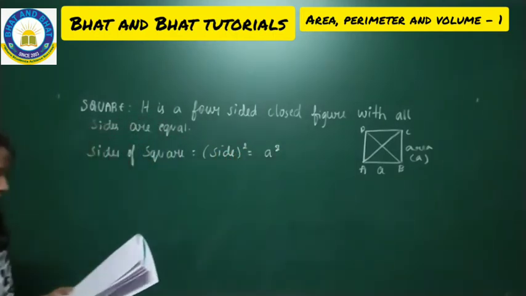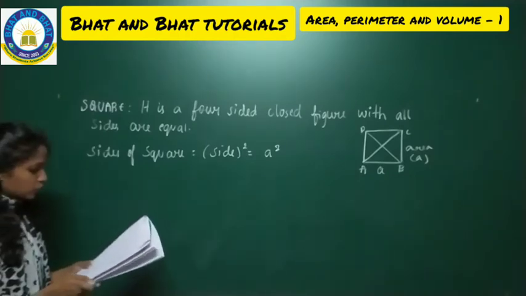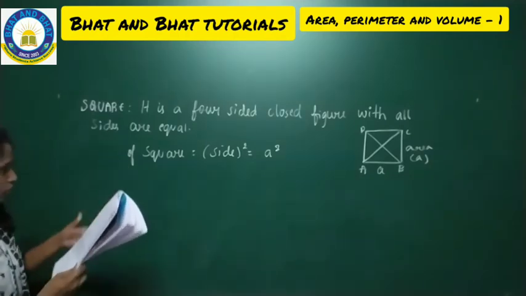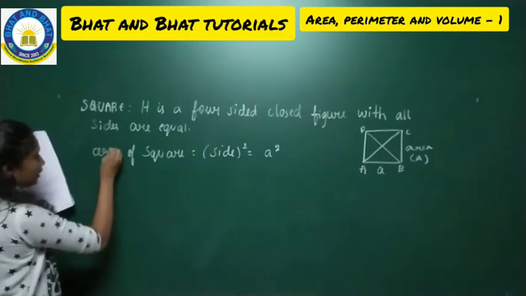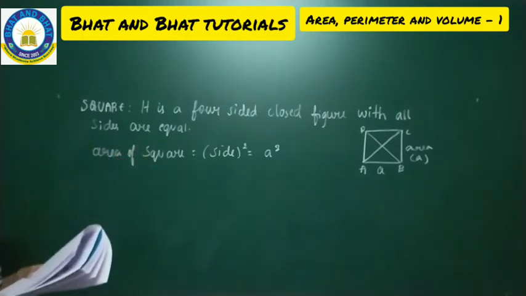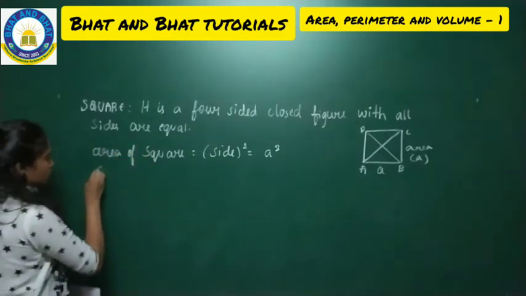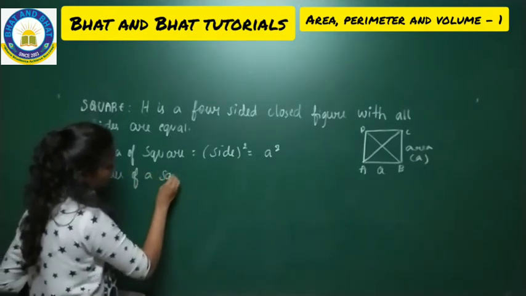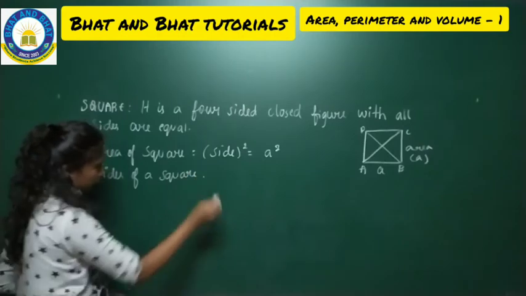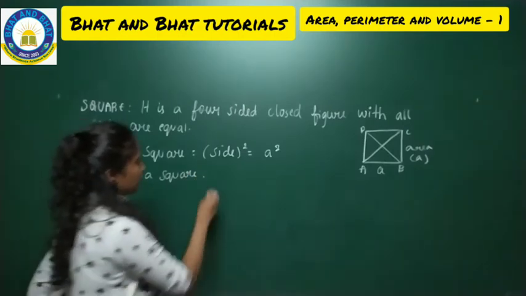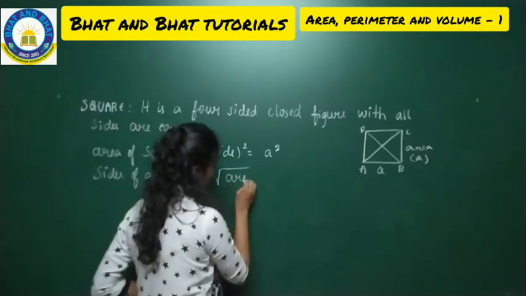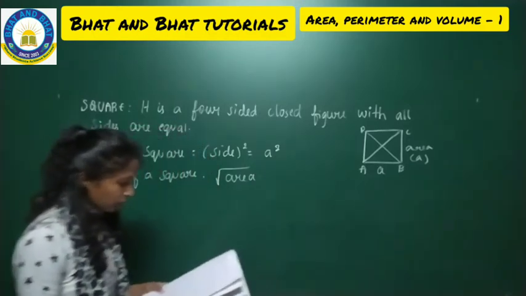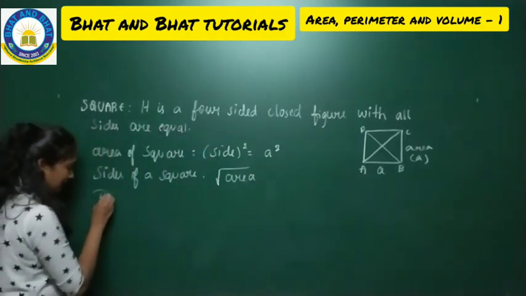Okay, and to find the area of a square, this is the formula. And to find the side of a square, the formula is square root of area. Okay, make a note, and along with this make a note of perimeter.